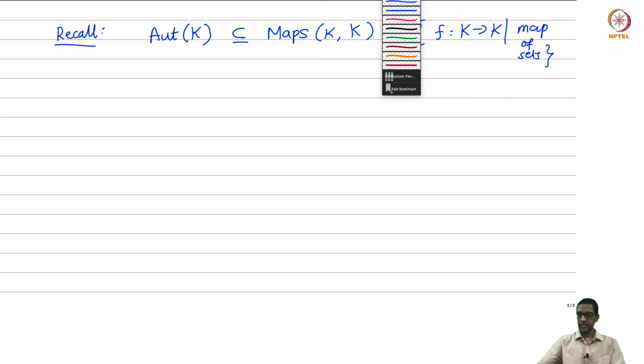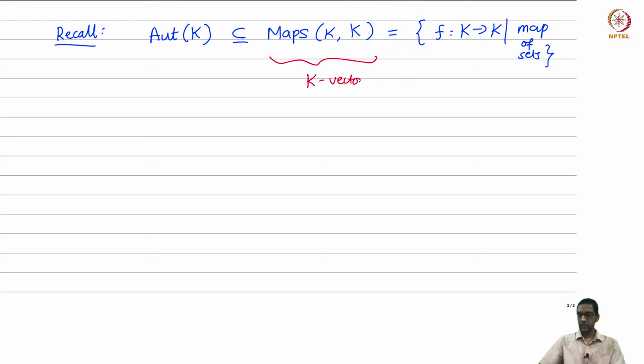And this is of course a vector space over K. As a corollary to our proof of linear independence of characters, we said that Aut(K) is actually a linearly independent subset of this K-vector space Maps(K, K).